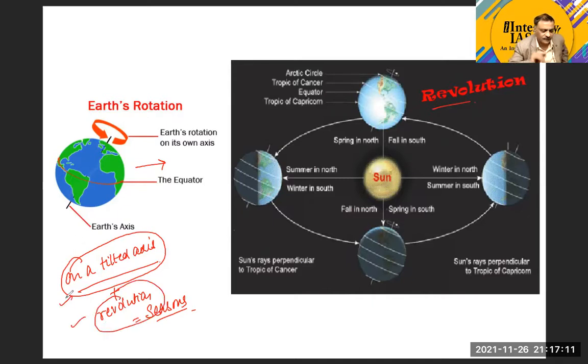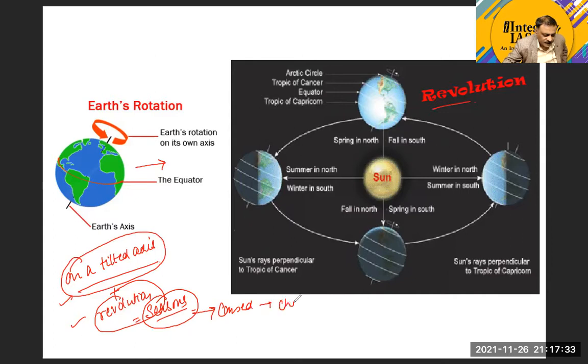Suppose, for example, we don't have an axial tilt, or the axis of the Earth is not tilted. In that case, we may not be experiencing a change of season. We will not experience a change of season.